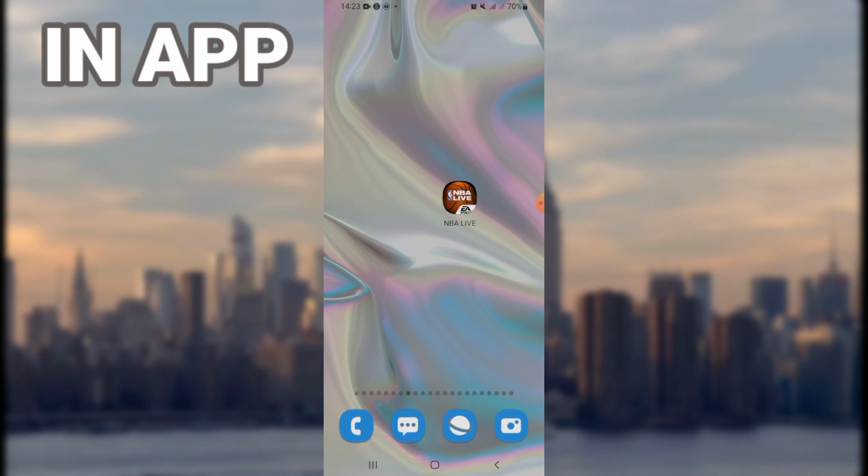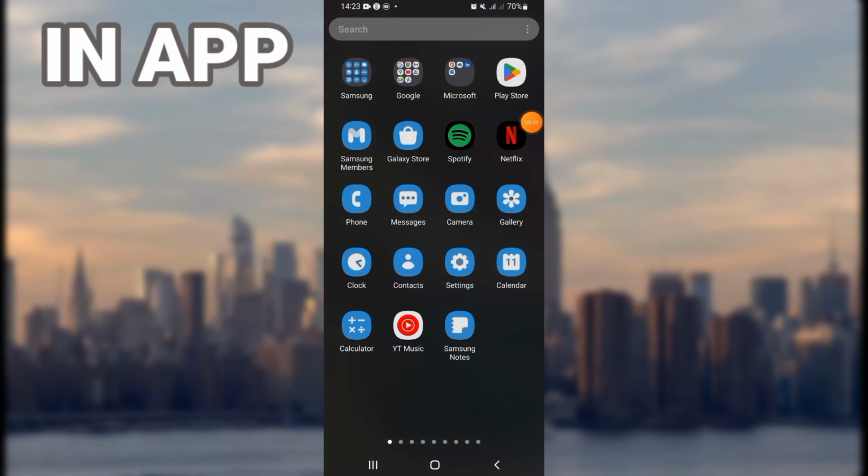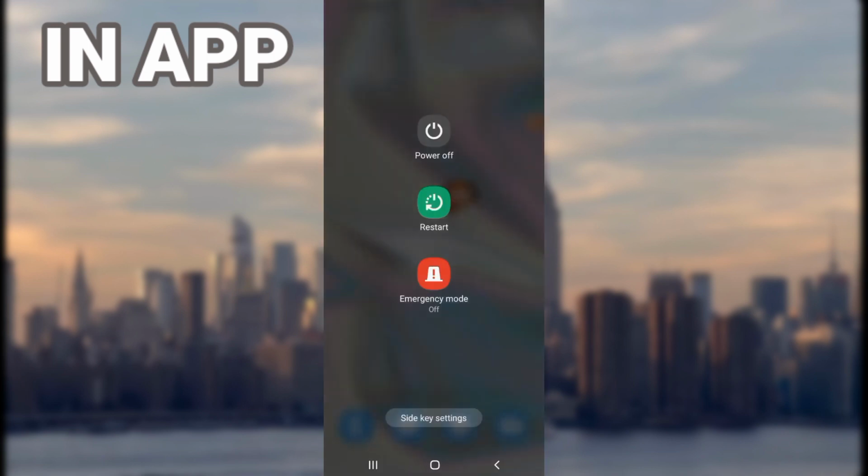Click now OK, go to Play Store, update your MBI. If it is not updated, restart your phone, and that's all.